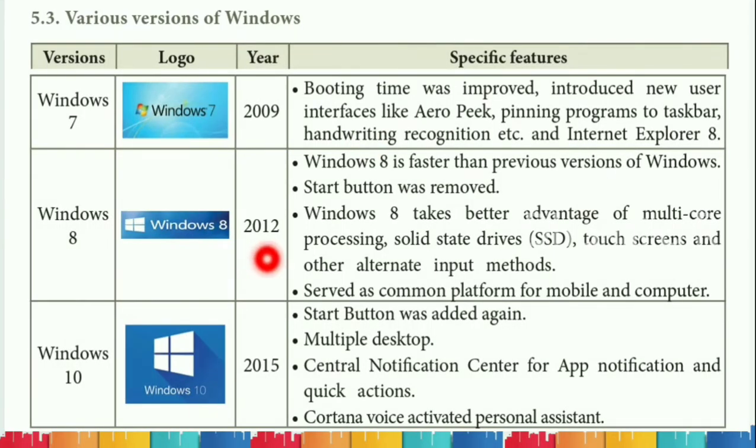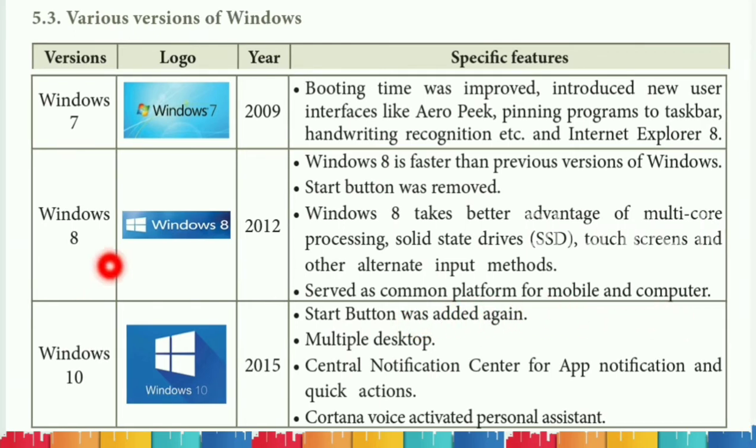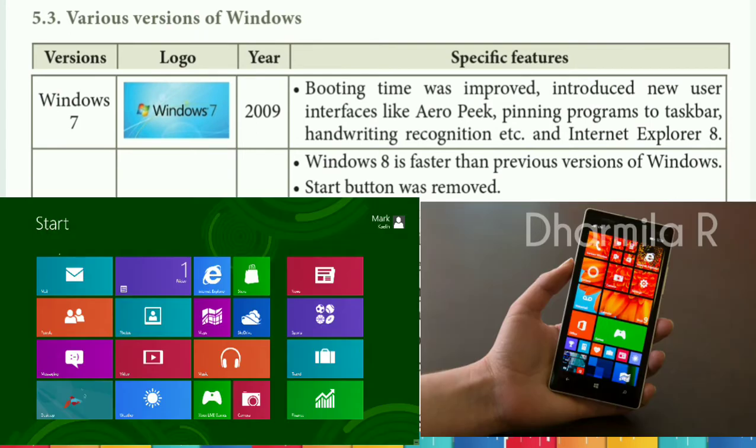So in the year 2012, they introduced Windows 8 operating system. Windows 8 is faster than the previous versions of Windows, and the start button was removed. Windows 8 takes better advantage of multi-core processing, solid state drive that is SSD, touch screens and other alternative inputs were introduced. Served as common platform for mobile and computer. So this Windows 8 operating system was introduced for mobile as well as computer.